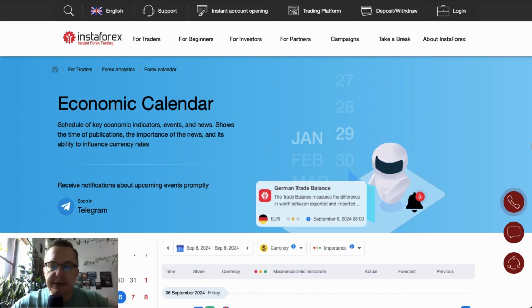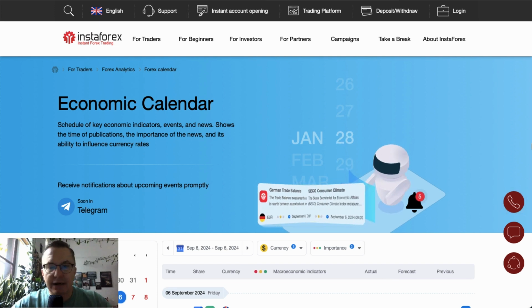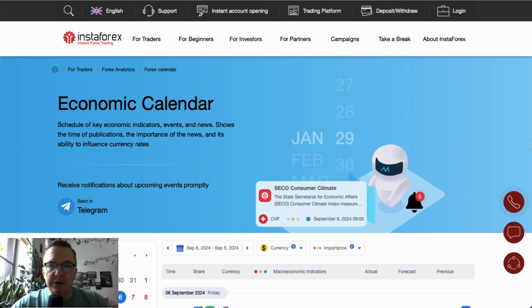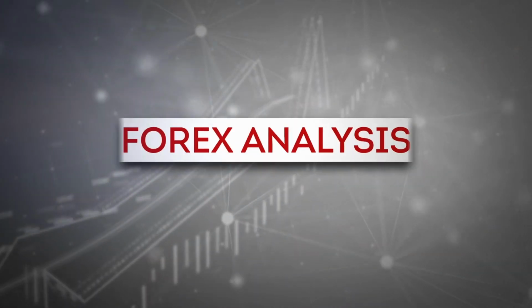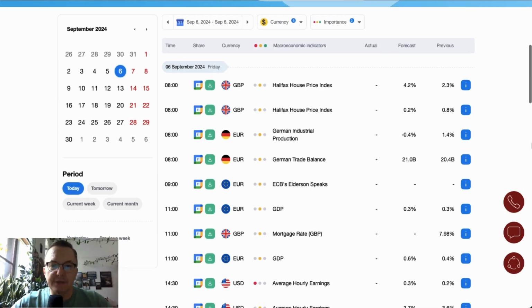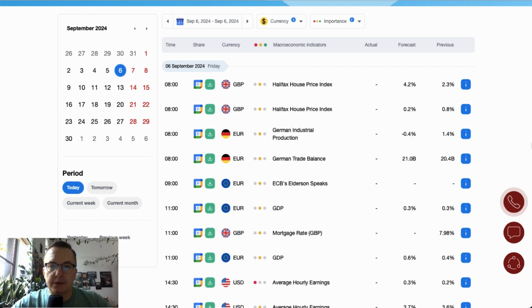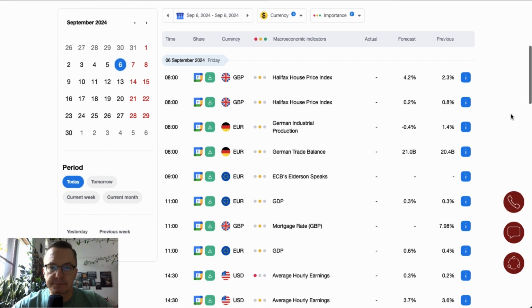Today is Friday, September 6th, 2024. Let's find out what's going on the Forex economic calendar today. As it is the first Friday of the month, we obviously will have the main event of the month from the US, and it is the non-farm payrolls release. Nevertheless, let's find out what's going on during the London session.